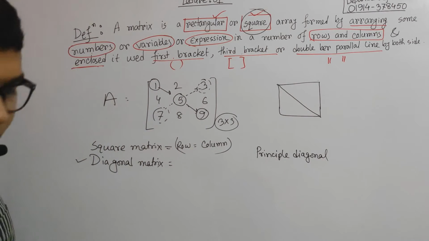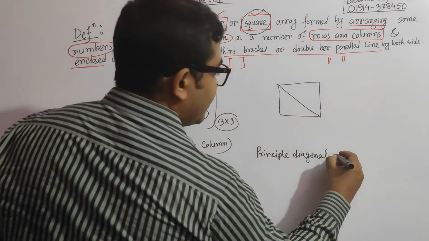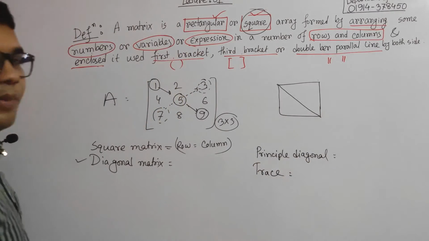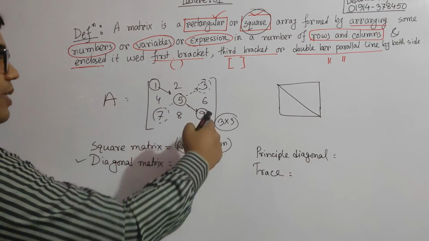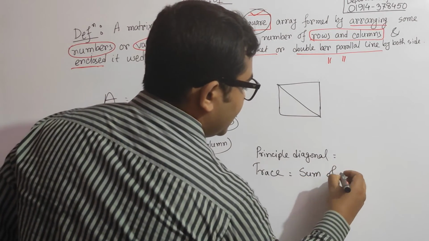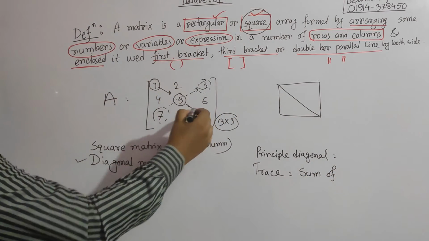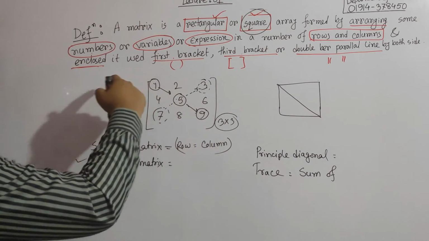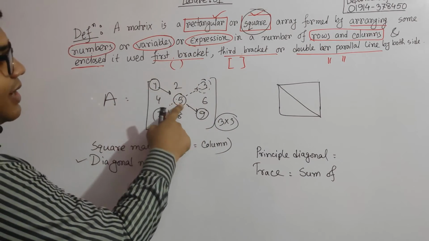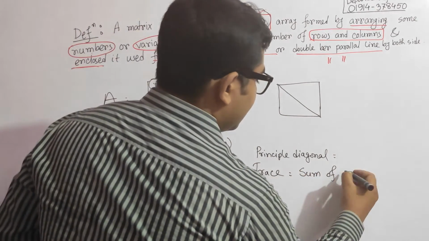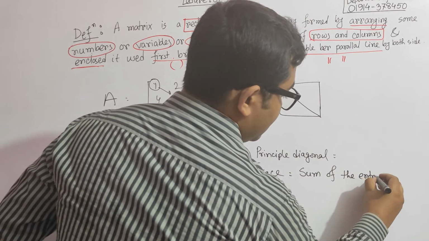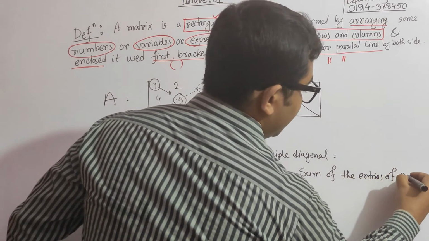Okay, so what will be the trace? What is the trace of a matrix? The trace of a matrix is the sum of the principal diagonal, the sum of the entries which remain on the principal diagonal. So the trace of this matrix will be 1 plus 5 plus 9, that is 15. So the sum of the entries of the principal diagonal.